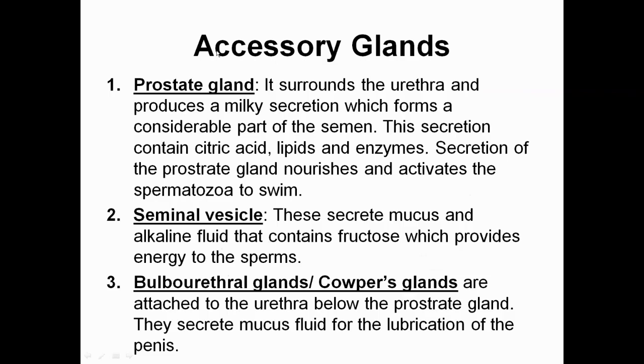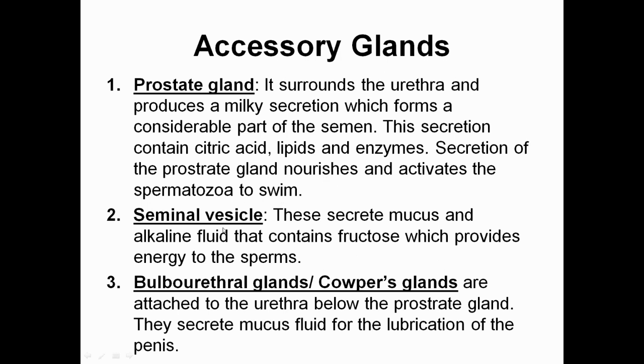Now come to the accessory glands. These are the prostate gland, seminal vesicle, and bulbourethral gland, or Cowper's glands. The prostate gland surrounds the urethra and produces a milky secretion, which forms a considerable part of the semen. Okay, semen is a fluid in which sperms float or move. This secretion contains citric acid, lipids, and enzymes. The secretion of the prostate gland is going to nourish and activate the spermatozoa to swim.